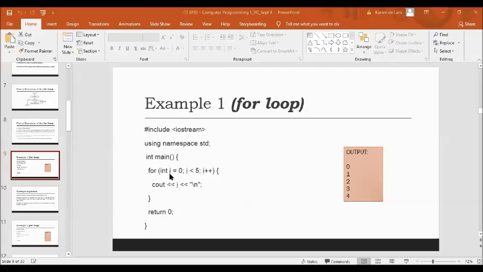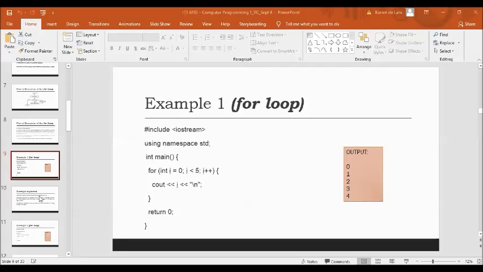Next, i is equal to 5. Is 5 less than 5? Then it becomes false. So now the program will only execute values that satisfy the condition i < 5. So we have the output 0, 1, 2, 3, and 4. We use here a \n to display your value on the next line.